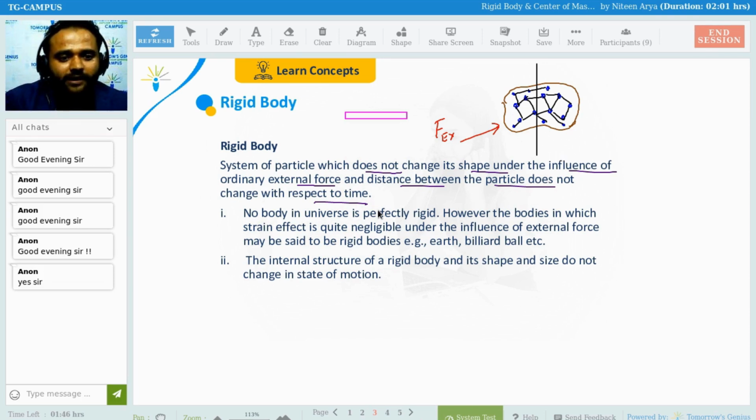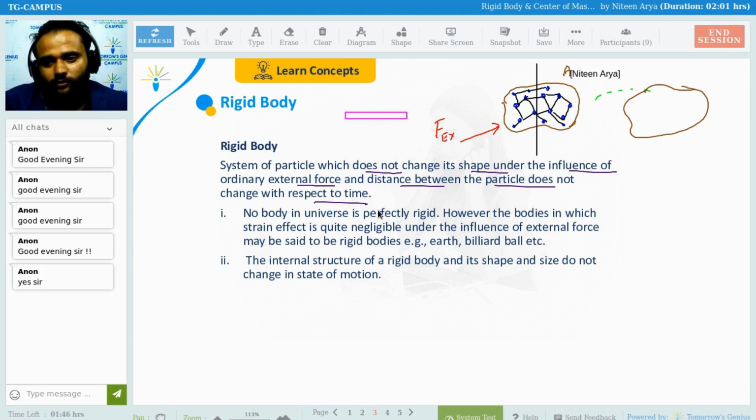When I apply the force, it is going to rotate in this manner and shift a little bit here. From position A to position B, it is going to move even with the rolling. Rolling means translational and rotational motion altogether.